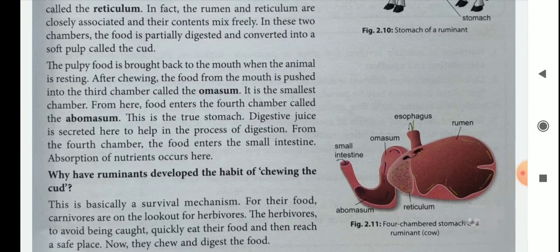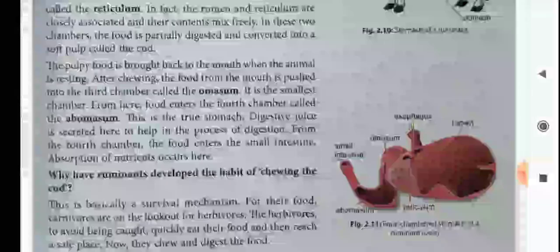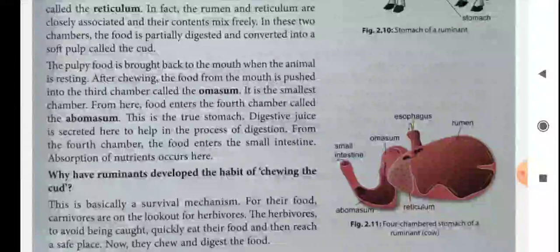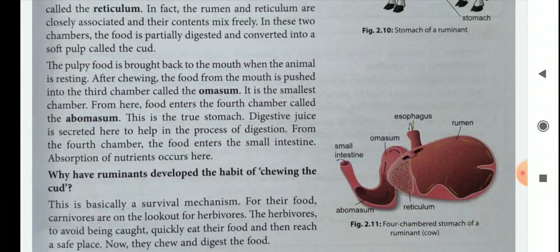After chewing, the food from the mouth is pushed into the 3rd chamber called the omasum. It is the smallest chamber. From here, food enters the 4th chamber called the abomasum. This is the true stomach.